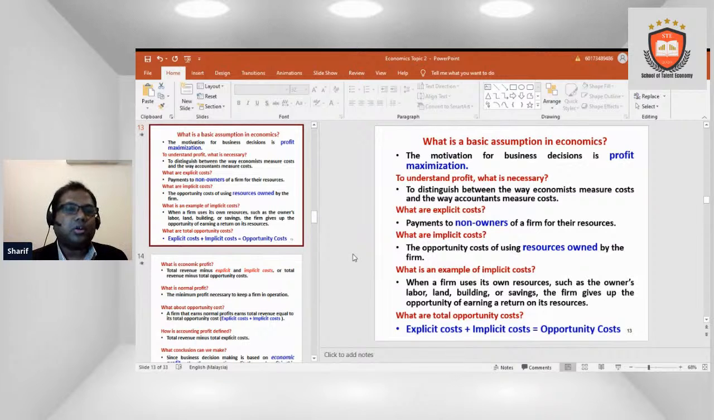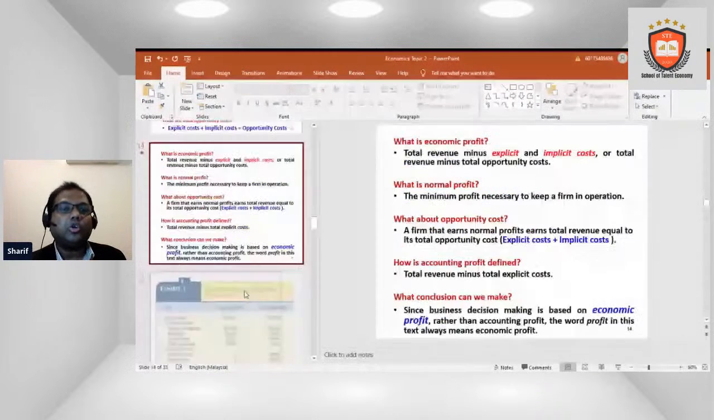What is the implicit cost? Implicit cost is basically the opportunity cost of using resources owned by the farm. What is an example of implicit cost? When a farm uses its own resources, such as the owner's labor, land, building, or savings, the farm gives up the opportunity of earning a return on its resources. What is the total opportunity cost? The total opportunity cost is explicit cost plus implicit cost.